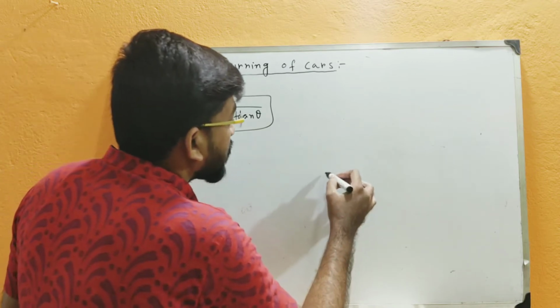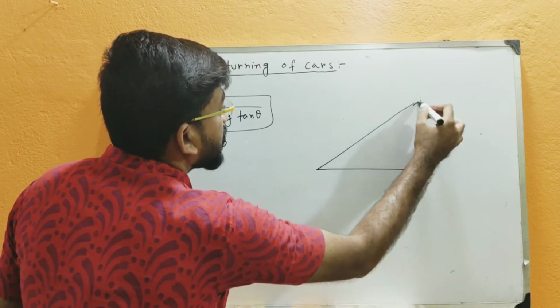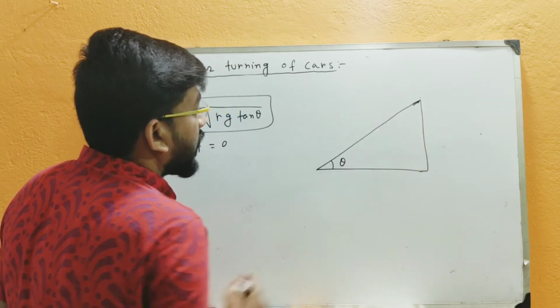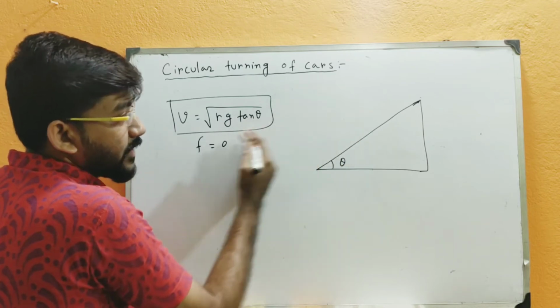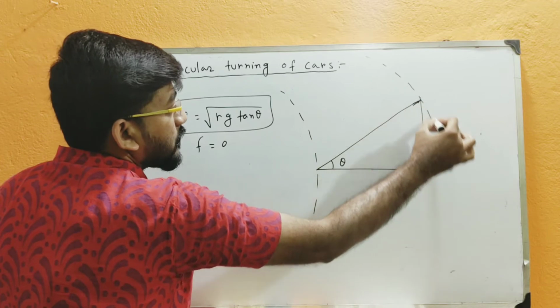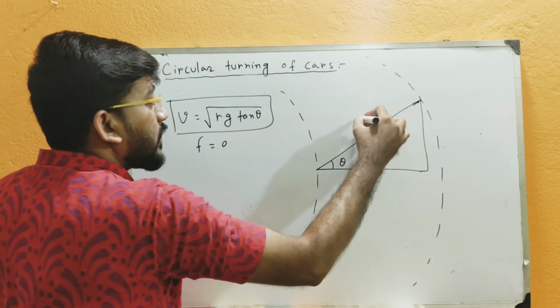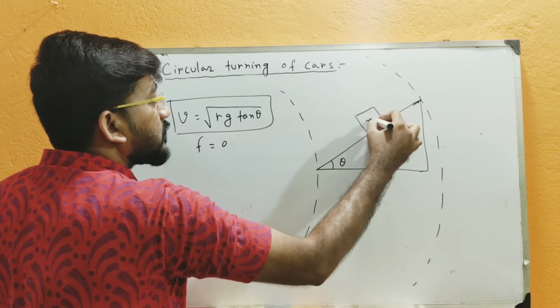Let me draw the same figure again. It will not be changed. So this is the banked road, and along this direction this is the radius. This is the turning of the road, the bending of the road, and here is the car, suppose.